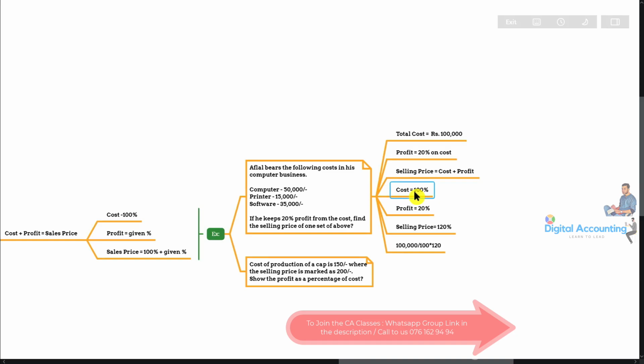When we are using the markup system to price, the cost should be 100%. Any questions? Then how much should the answer be? The answer is 120,000, right? The selling price is 120,000. Simply.